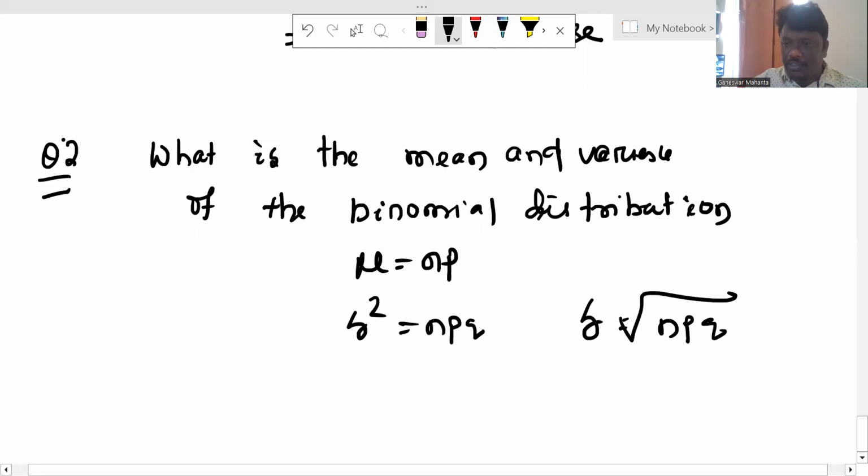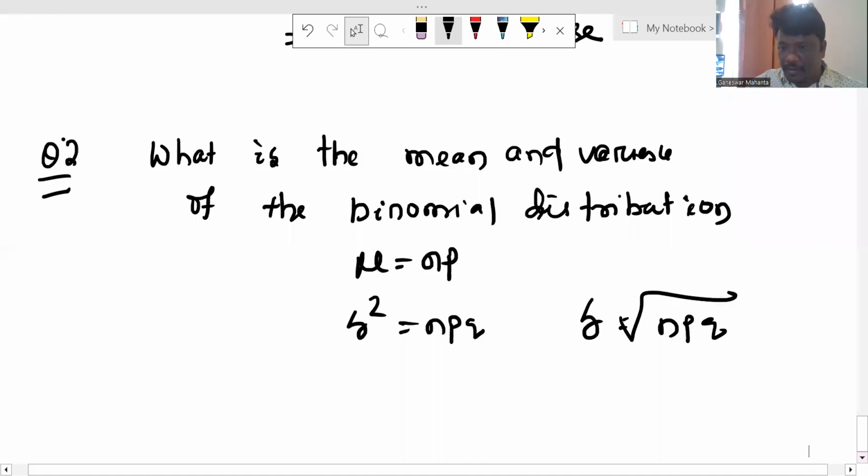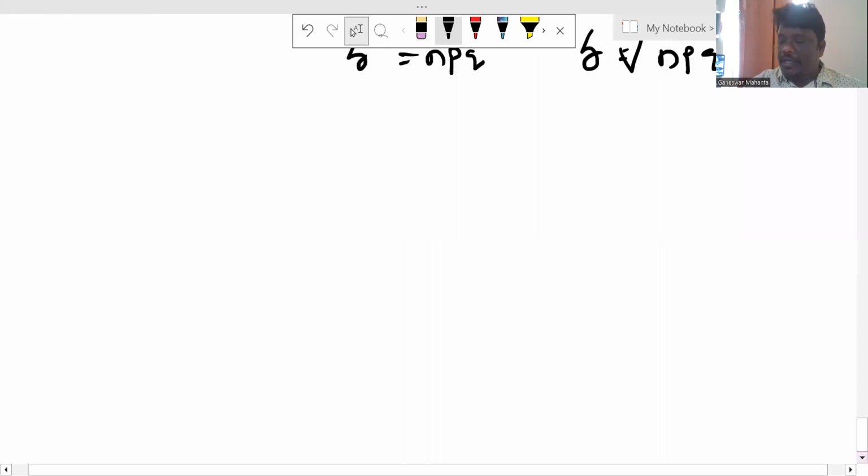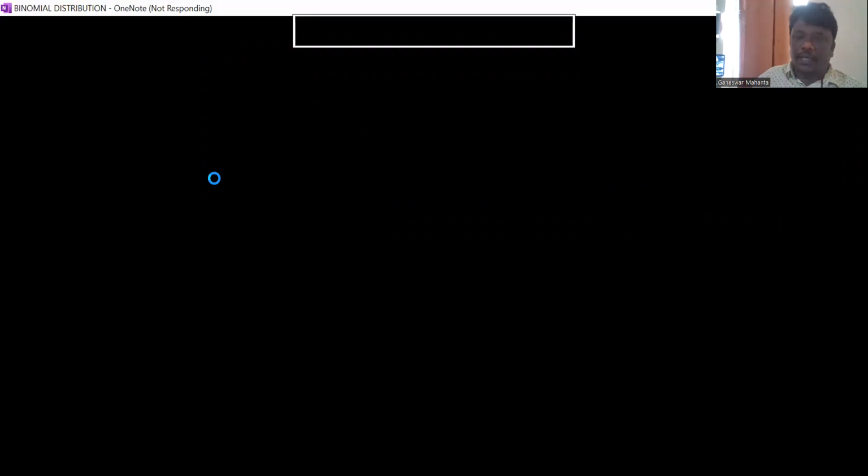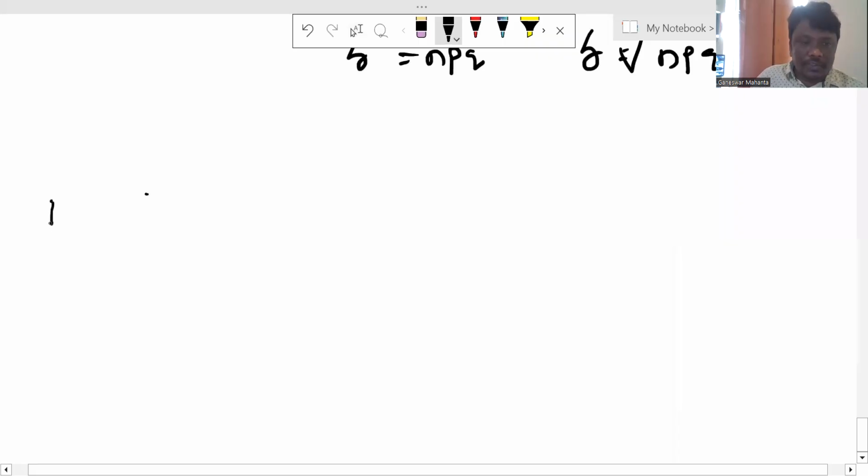What is the formula of skewness? Again, we can talk about the skewness property of the binomial distribution. Question number 3.